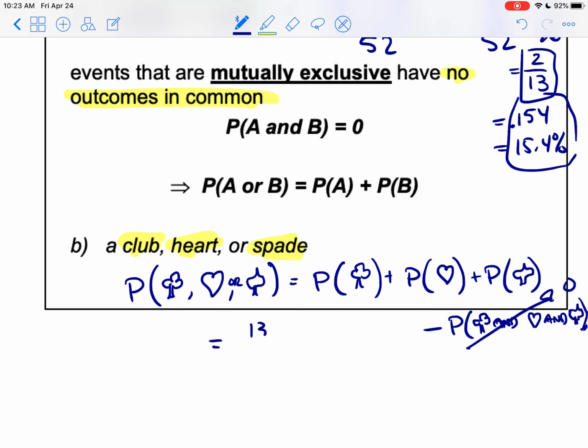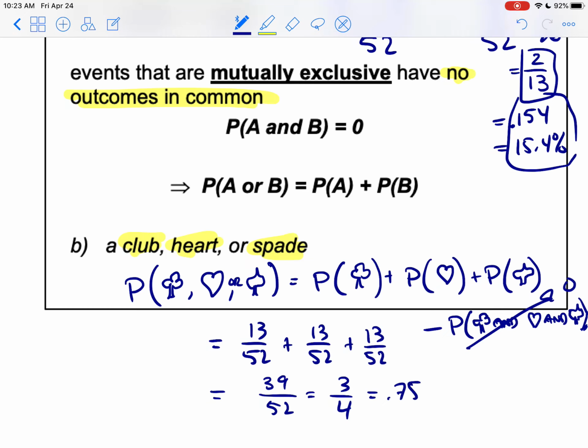And so this is 0. And so it's really just 13 out of 52 plus another 13 out of 52 plus another 13 out of 52, which is 39 out of 52. We just add the numerators, which is 3/4 of the deck, or 0.75, or 75%. Really, the only cards that would not give me a desirable outcome here is a diamond. So those are mutually exclusive events.